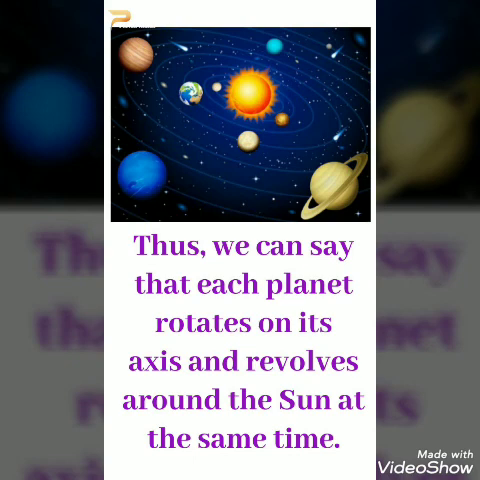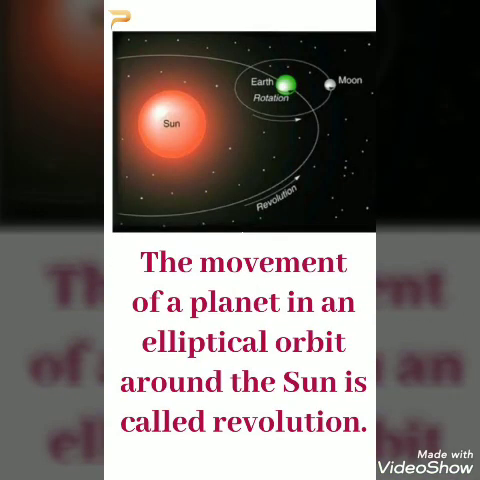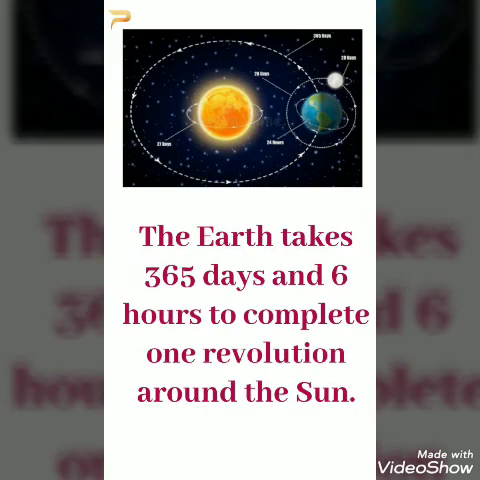Thus, we can say that each planet rotates on its axis and revolves around the sun at the same time. The movement of a planet in an elliptical orbit around the sun is called revolution. The Earth takes 365 days and 6 hours to complete one revolution around the sun.